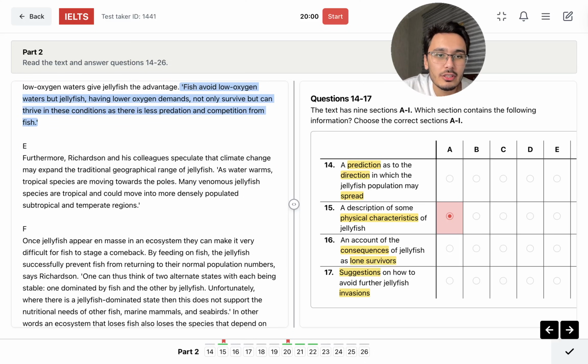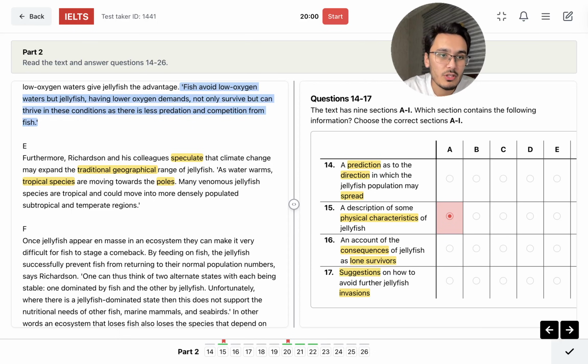Furthermore, Richardson and his colleagues speculate that climate change may expand the traditional geographical range of jellyfish. As water warms, tropical species are moving towards the poles. Speculate, like, say that. Speculate, also think, right? Think, form a theory. That climate change may expand the traditional geographical range of jellyfish. It means traditionally, geographically, they are located in a certain place, but climate change can change that. As water warms, tropical species are moving towards the poles. Poles is like icy places, ice.